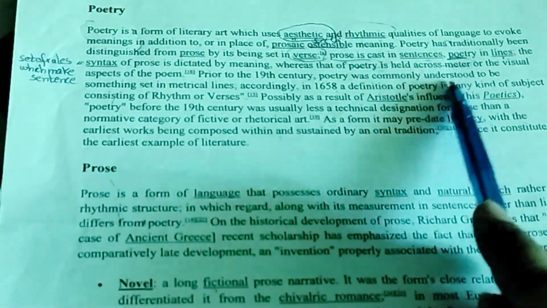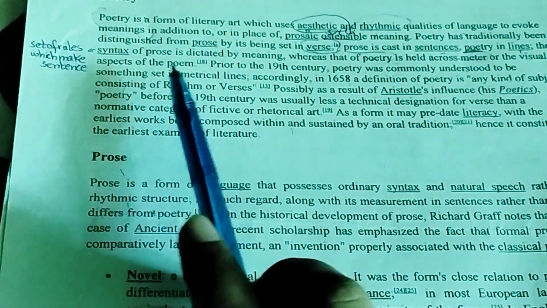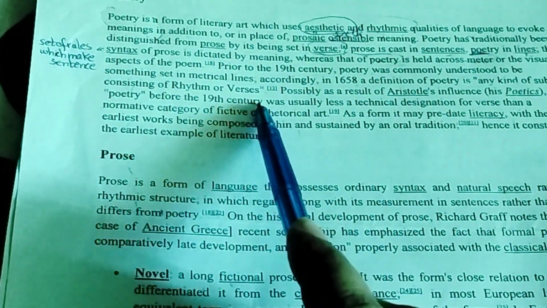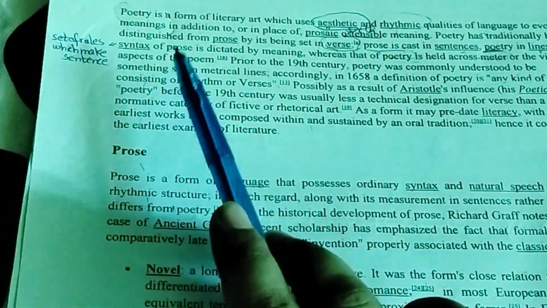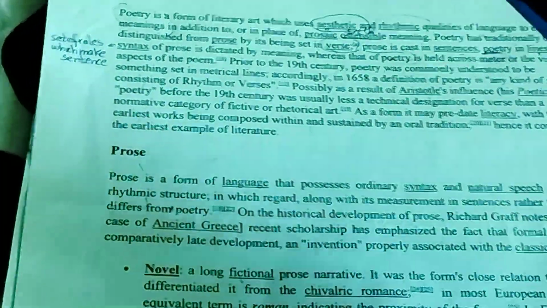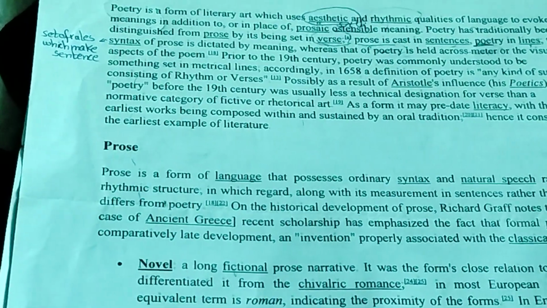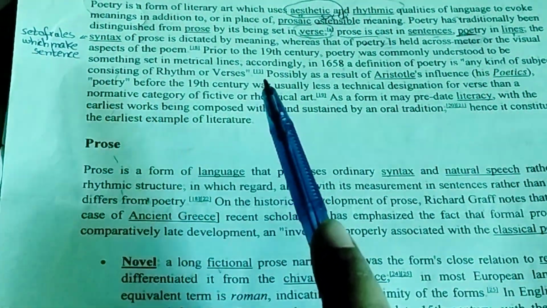You just have to get a brief idea of it. It means that you have to write a poem in such a way that it has some meter, some rhythm, or some visual aspects. It means that it has specific types of feelings and emotions in it. So this is poetry.